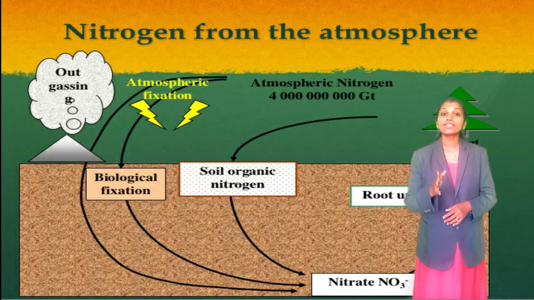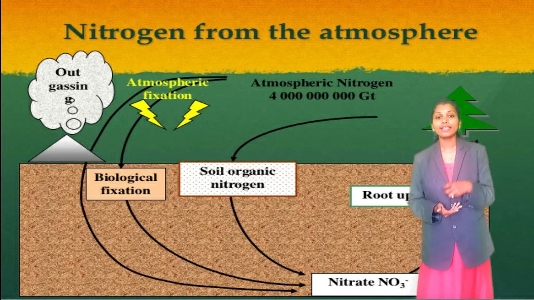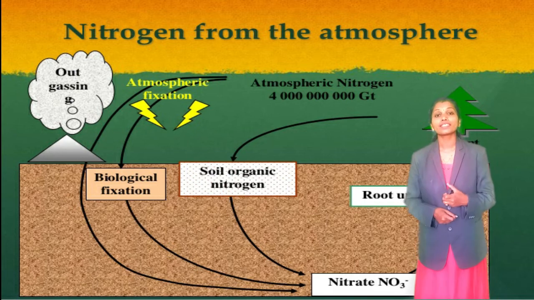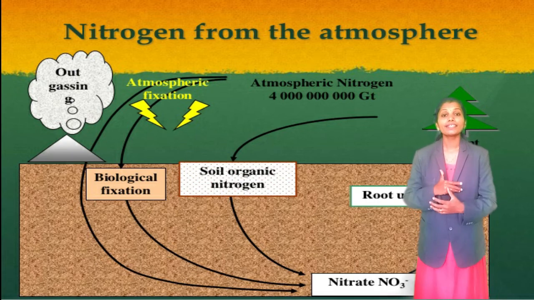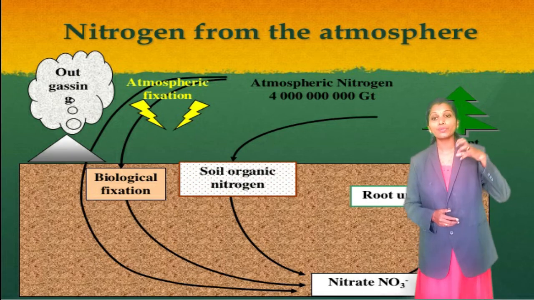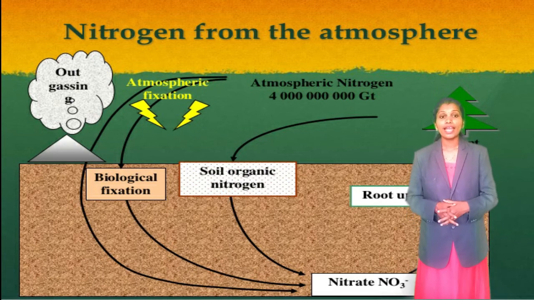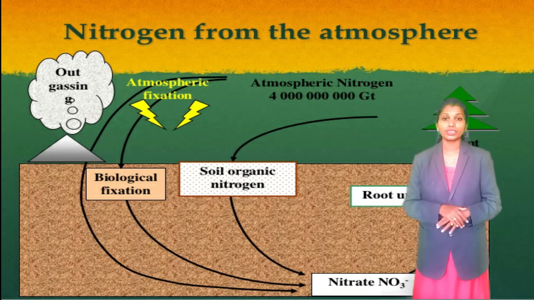Bacteria that live in the soil and roots of some plants take nitrogen from the air and change its form so that plants can use it.